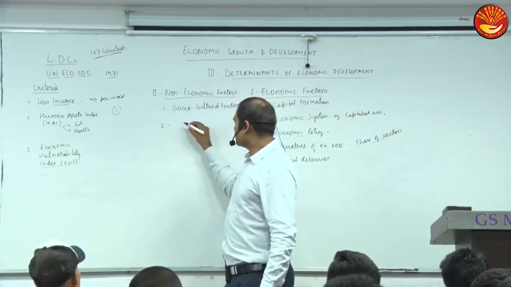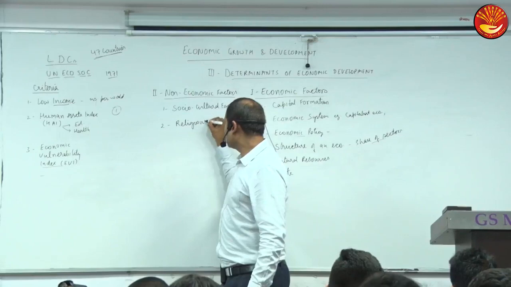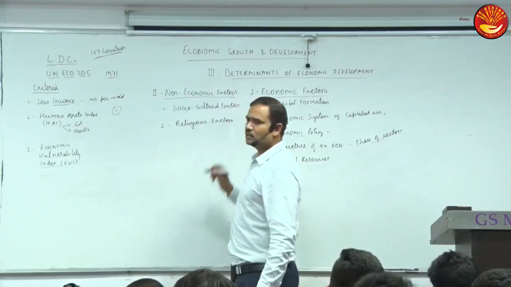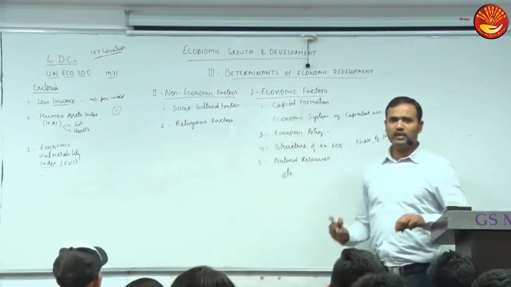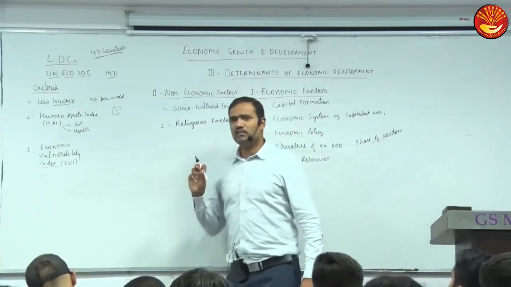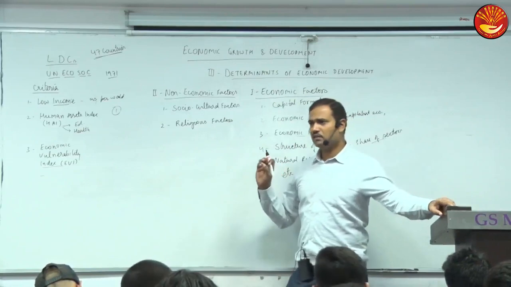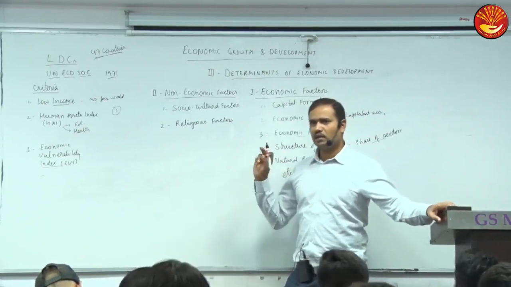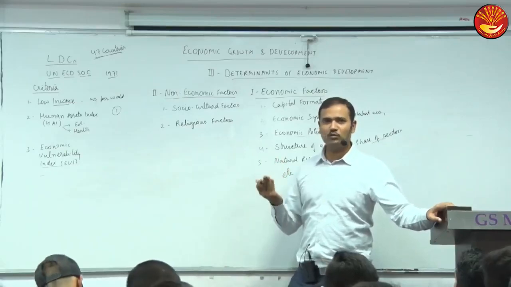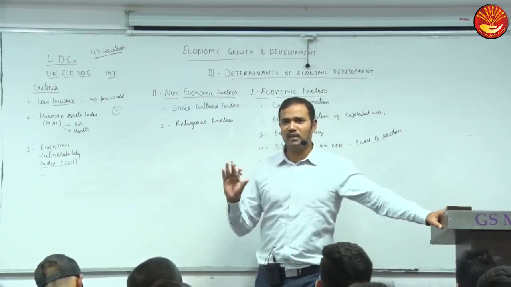Other is religious factors. A very important, powerful factor is fatalism. Fatalism is belief in fate. So what happens? Fatalism discourages development. How? People get an excuse: what can I do? It was not the will of God, because it is said that before time and beyond fate nobody gets anything.